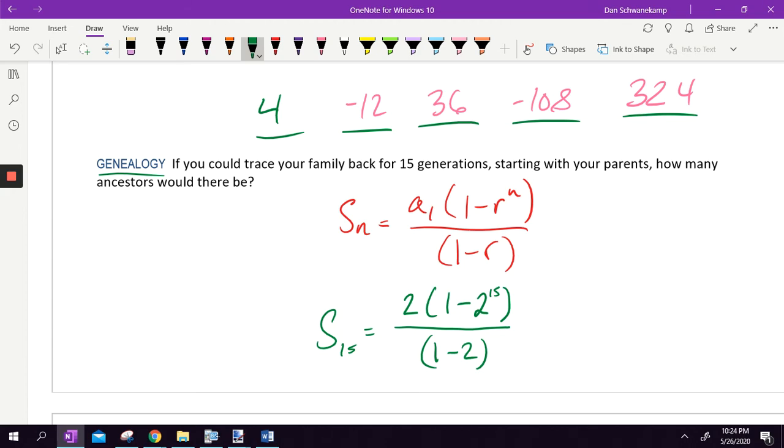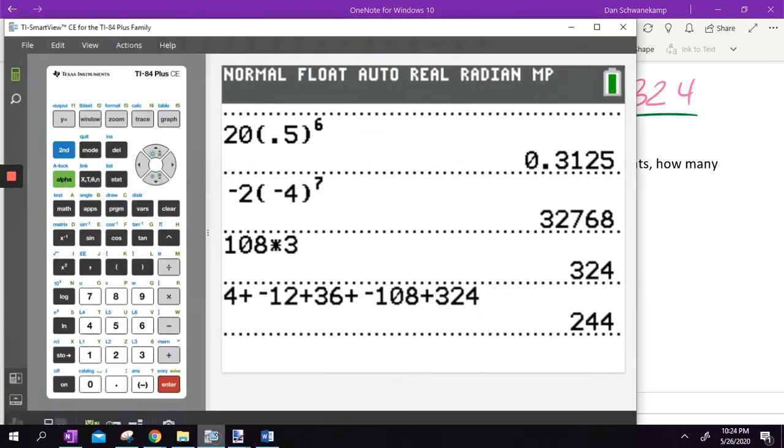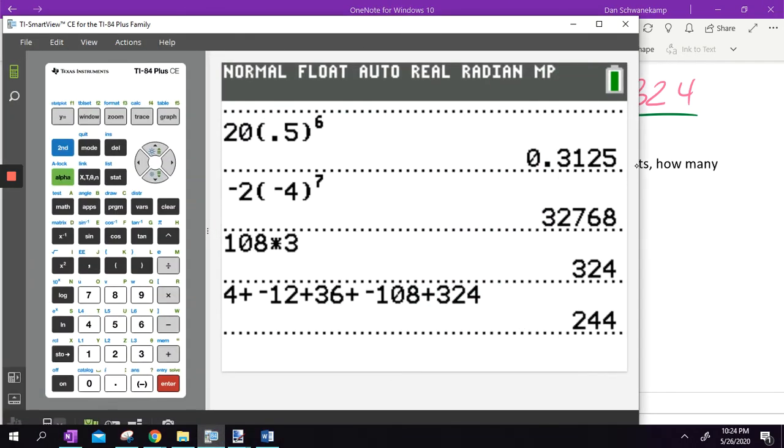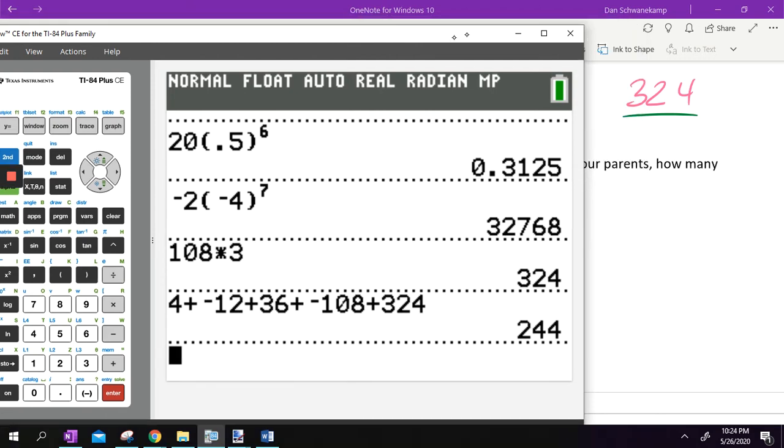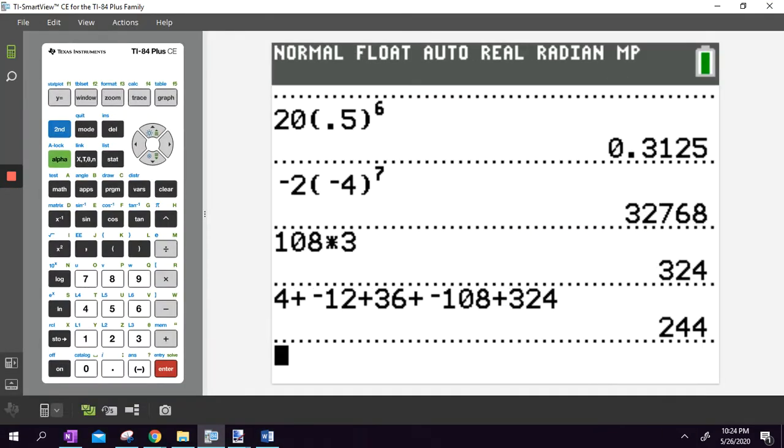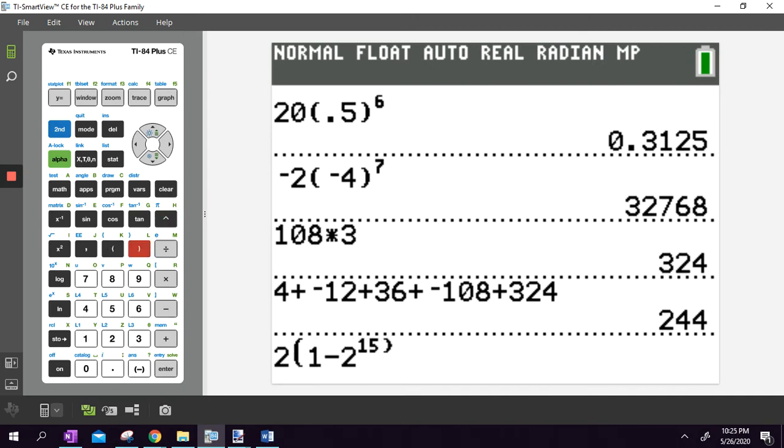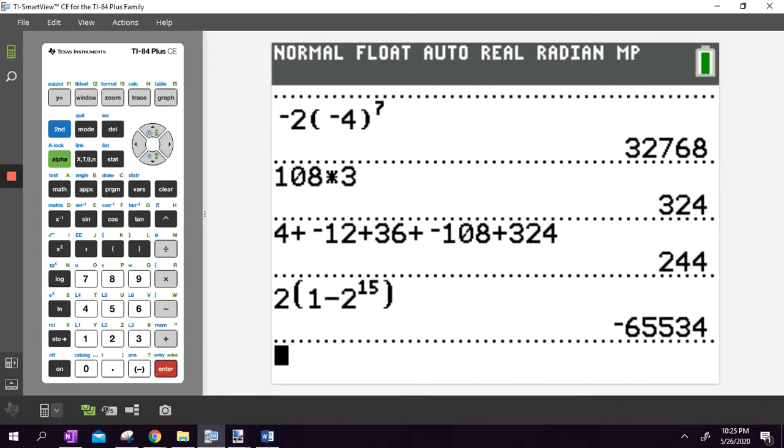So that is what I'm trying to type into my calculator. I'm going to do it a different way this time, just so you can see what it would look like if I was doing it on a calculator. So I'm going to go 2 parentheses 1 minus 2 to the 15th power. That's the top fraction. And then I'm going to take that number and divide it by negative 1 because on bottom I had 1 minus 2.